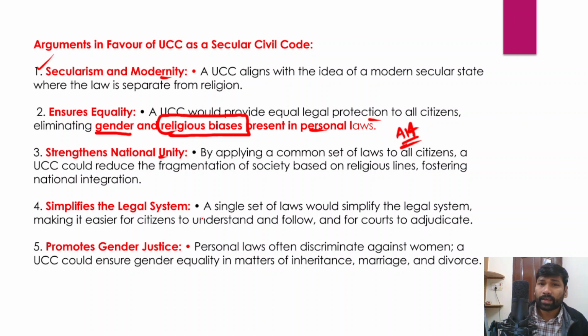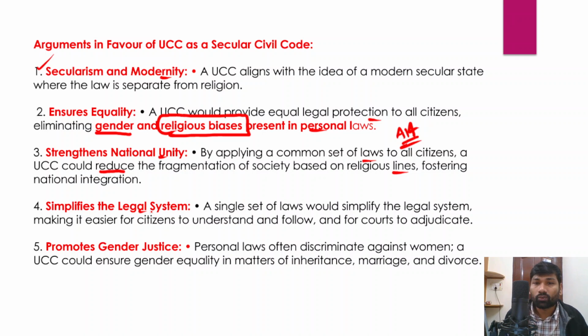So therefore, by applying a common set of laws to all citizens, a UCC could reduce the fragmentation of society based on religious lines. So we could also say that it would prevent the ghettoization of society, as held by Amartya Sen with respect to multicultural rights. It would also simplify the legal system, right?